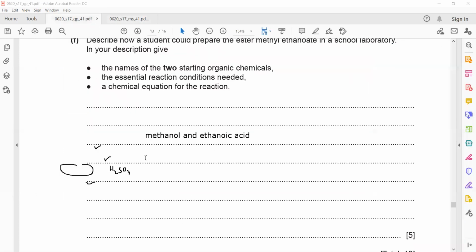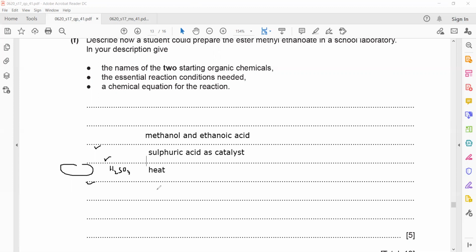Then we use heat, and then the equation. So ethanoic acid is reacting with methanol. You have to write the equation for this. If I draw ethanoic acid, CH3COOH, that's ethanoic acid. And if I draw methanol, methanol is CH3OH.